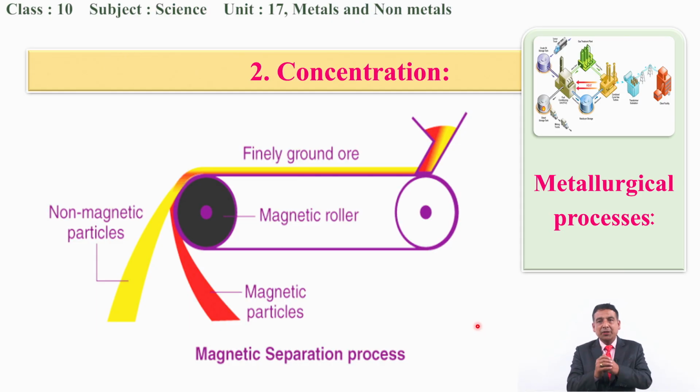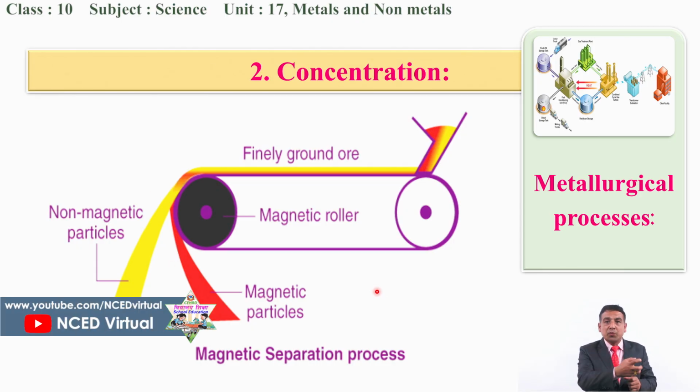If you want to separate magnetic substances from non-magnetic ones, we need to follow the magnetic separation process. Here is the magnetic roller. The impurities, or the powder form of the ore, are fed through this hopper and go through here. Non-magnetic substances move away from the magnetic roller, but the magnetic powder is pulled towards the magnet.